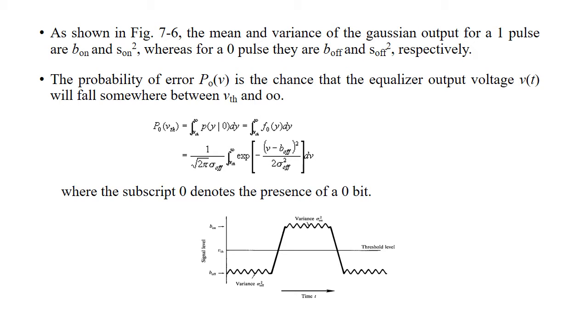So we have P0 of VTH is equal to integral from VTH to infinity of P of y given 0 dy, that is equal to integral from VTH to infinity of f0 of y dy. So P0 of VTH is equal to 1 divided by root of 2 pi sigma times the integral from VTH to infinity of exponential of minus (V minus B off) the whole squared divided by 2 sigma squared dV, where the subscript 0 denotes the presence of a 0 bit.